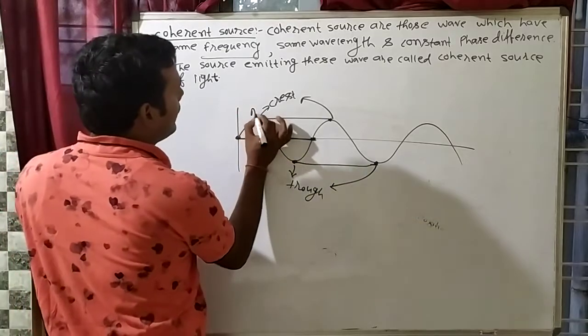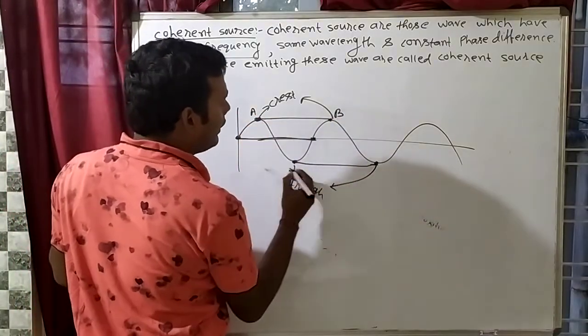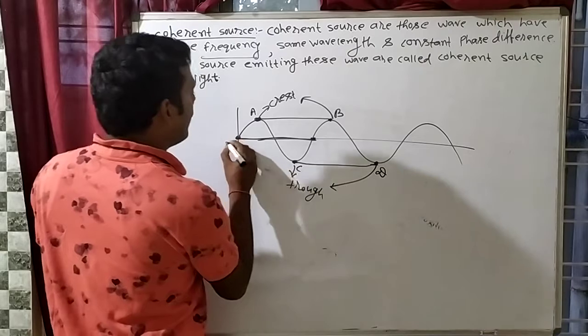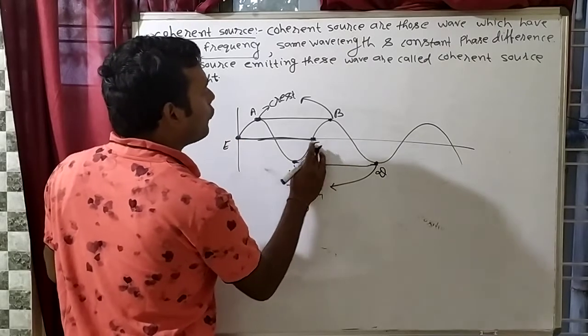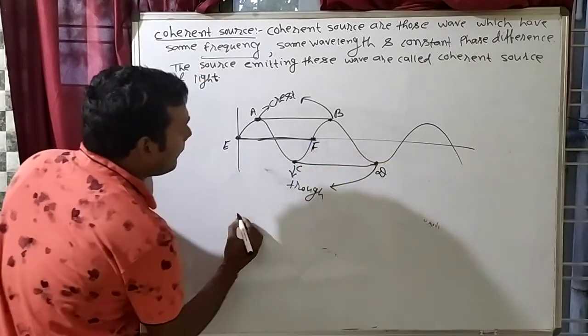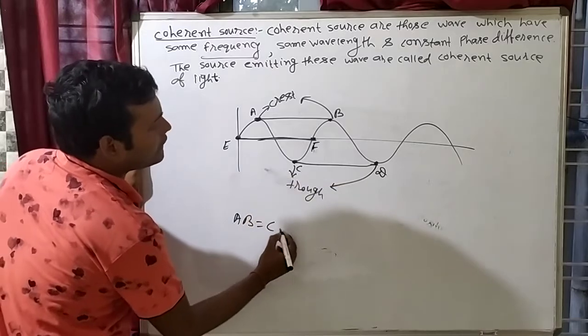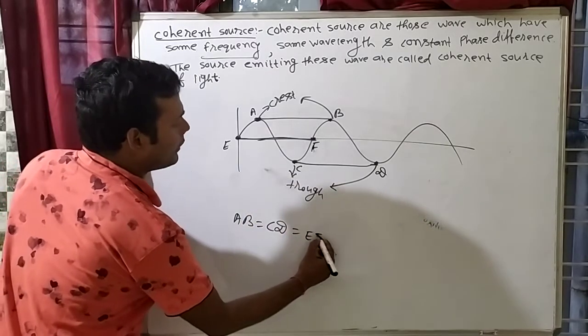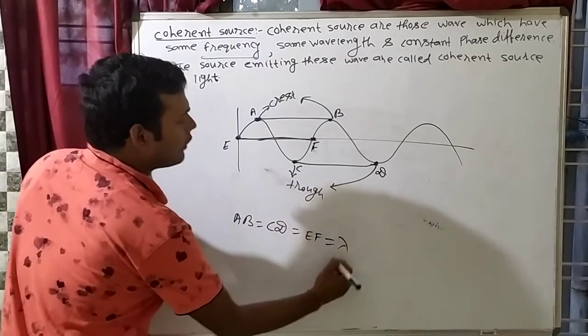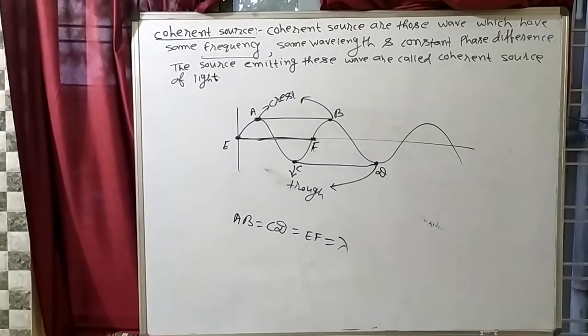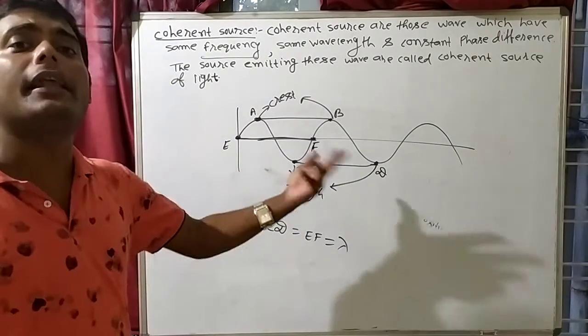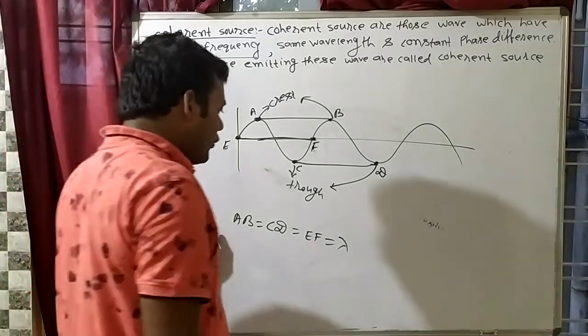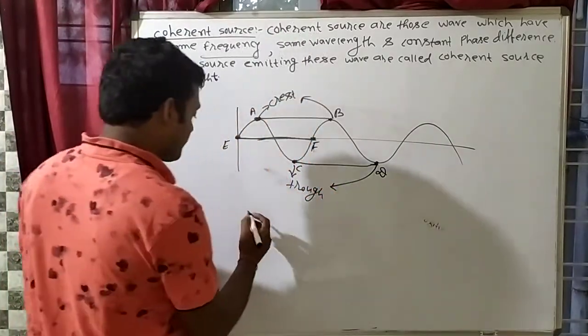If I give names A, B, C, D, E, F, then AB is equal to CD is equal to EF, and all of this is equal to the wavelength. This wavelength can be more or less. Then you have to understand one more thing.